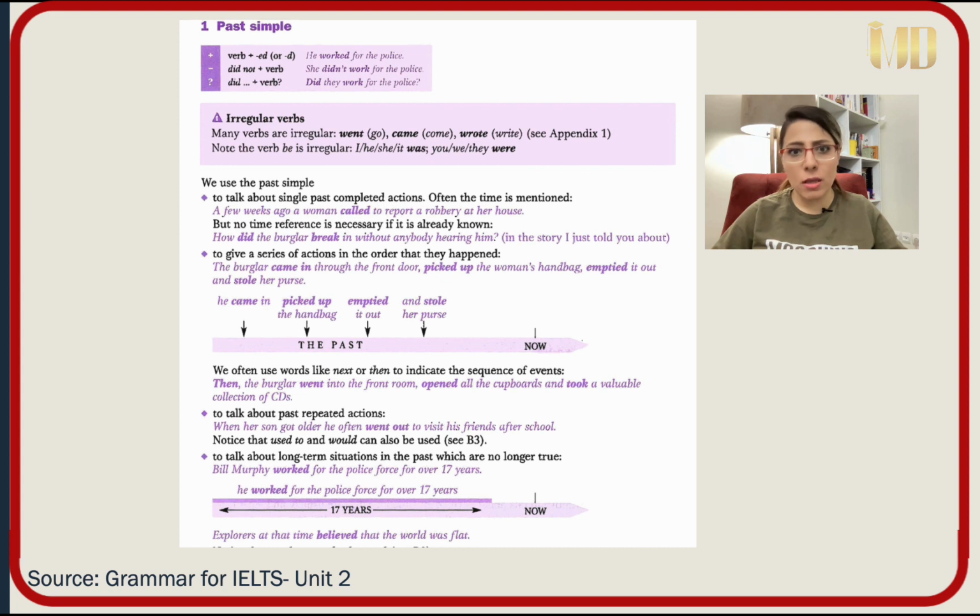Sometimes you can find some conversation with past simple that speaker and listener, they're talking about something, but they do not mention the exact time. For example, I start your class and say, what did we do last session?